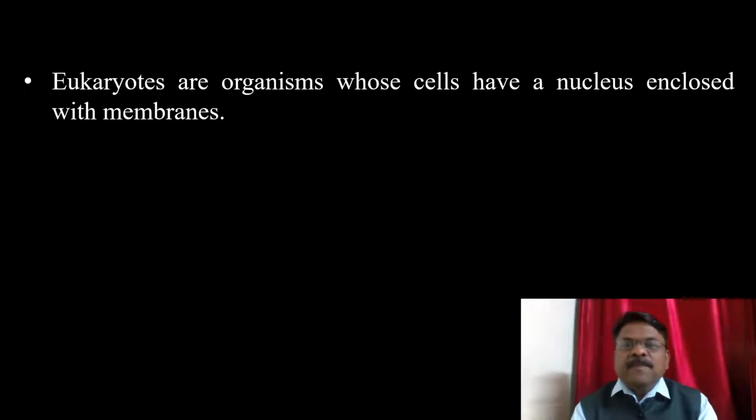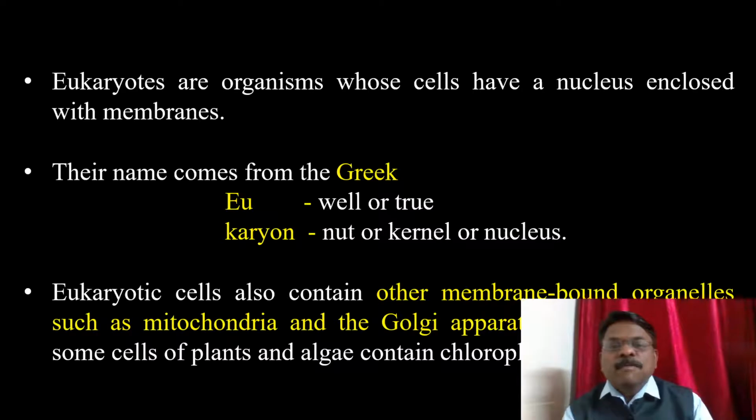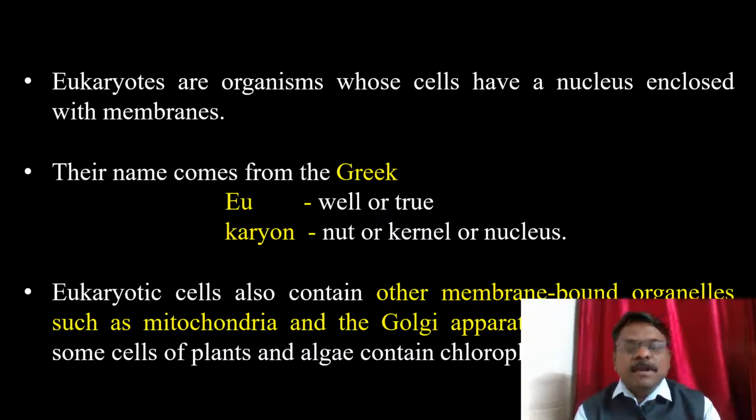So we can define eukaryotes as organisms whose cells have a nucleus enclosed with membranes. Their name comes from the Greek: eu means well or true, karyon, nut or kernel or nucleus. Eukaryotic cells also contain other membrane-bound organelles such as mitochondria and the Golgi apparatus, and in addition, some cells of plants and algae contain chloroplast.